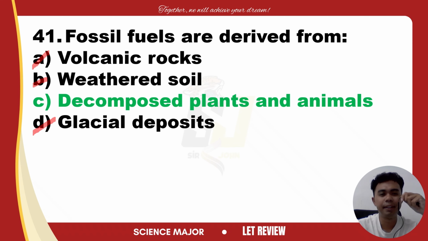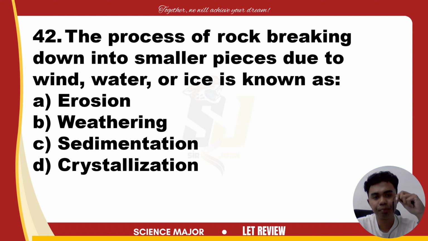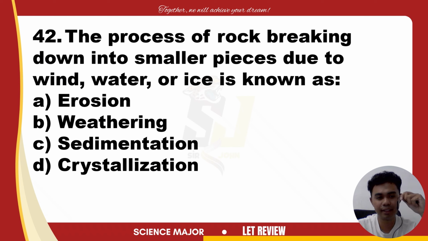Next, number 42. The process of rock breaking down into smaller pieces due to wind, water, or ice is known as... Okay, very easy.